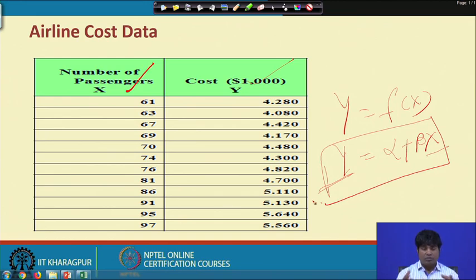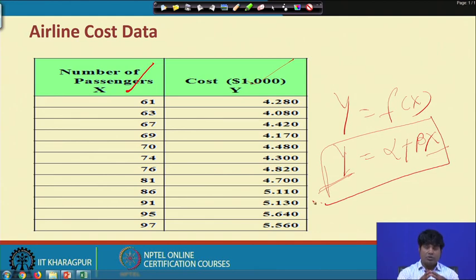So, in the first instance we have no clear idea whether increasing the number of passengers will increase or reduce the cost. So, we would like to investigate with the help of bivariate regression modeling, and then check the kind of relationship.